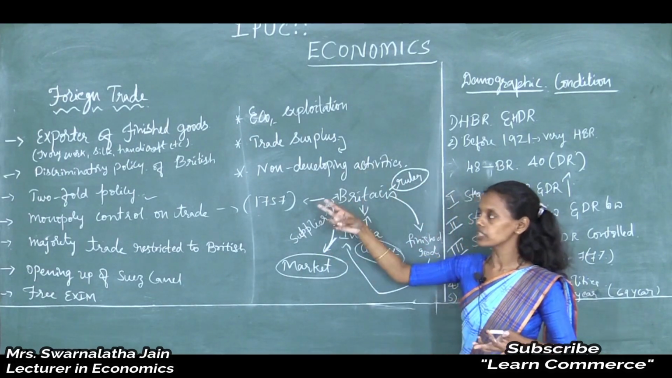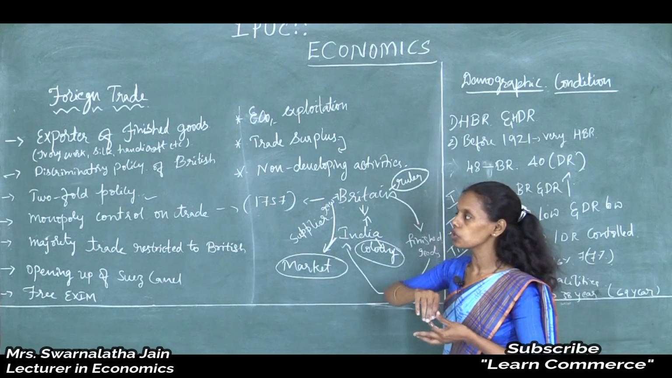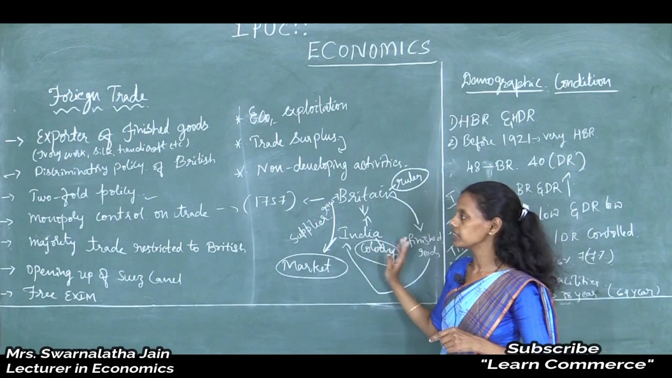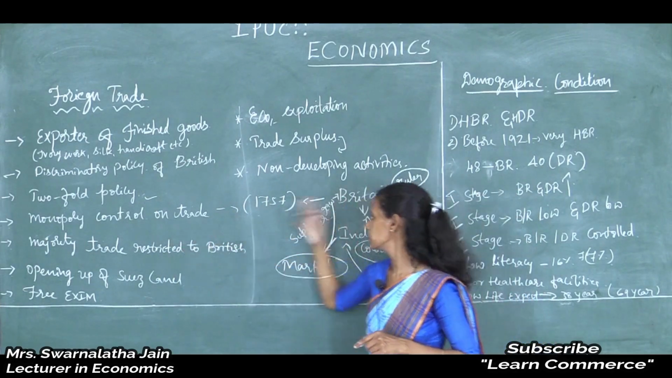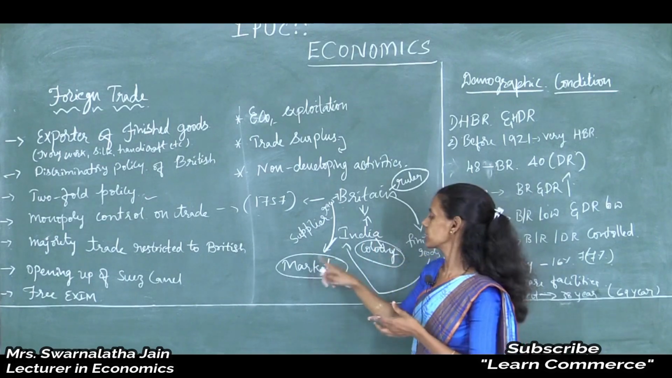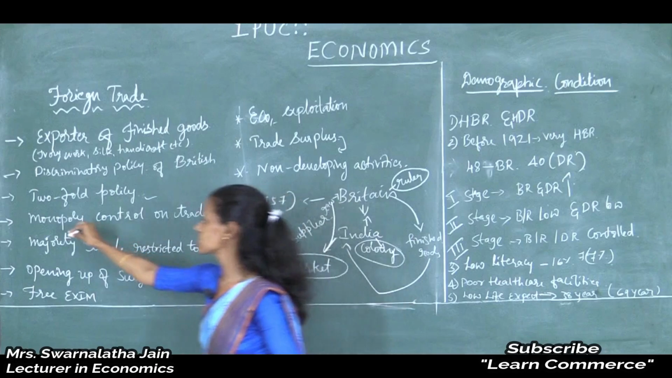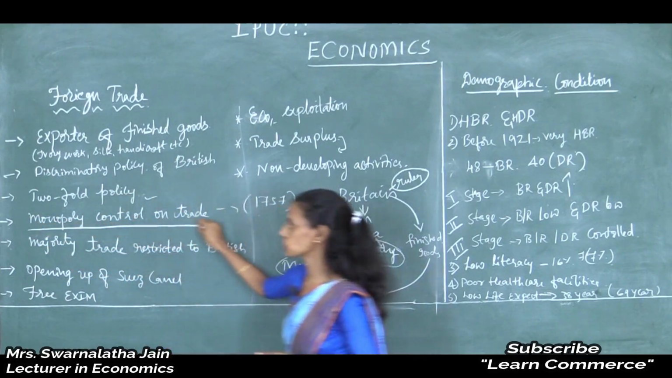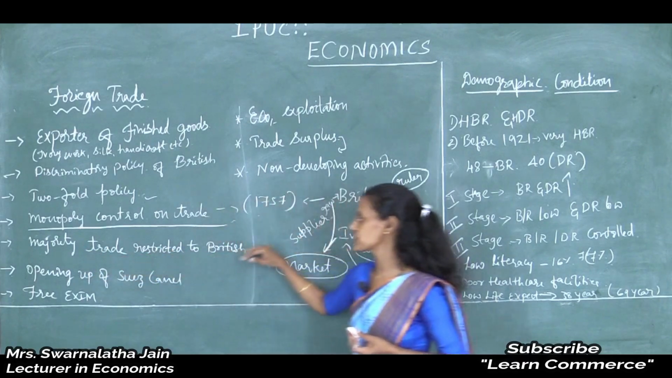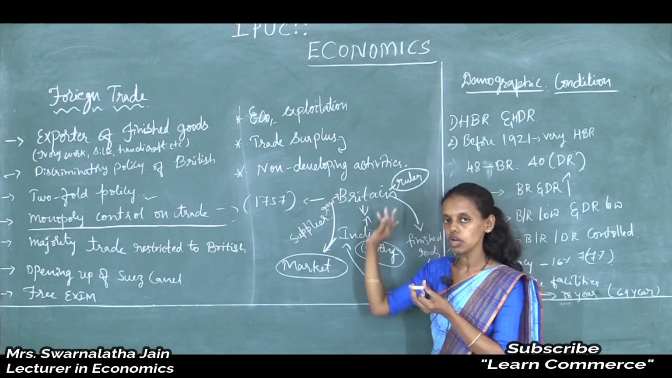By these two policies, the discriminatory policy and the twofold policy, they established monopoly control on trade with India. It means they fully concentrated on India only, their trade was concentrated on India. That is what is said to be monopoly control on trade, and the majority of our trade was restricted to the British.